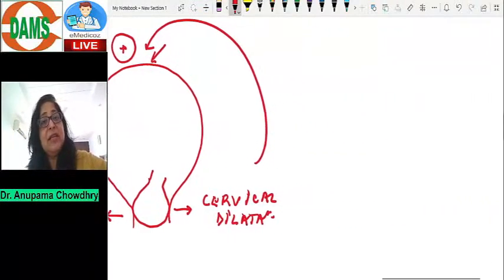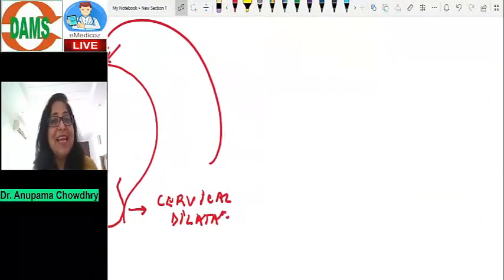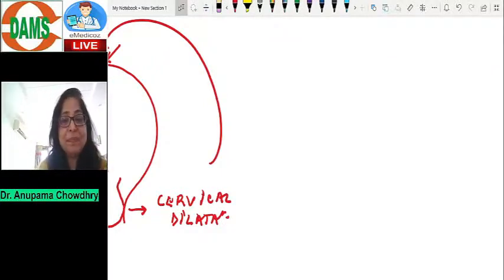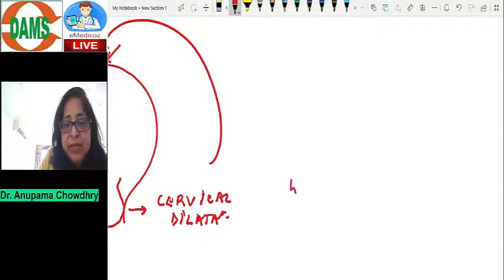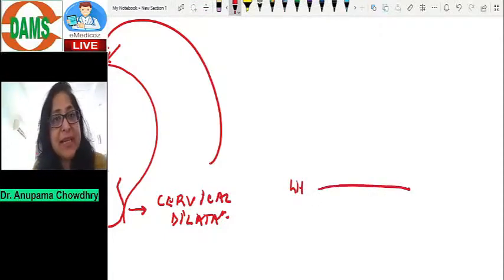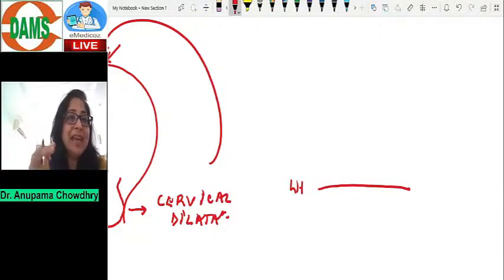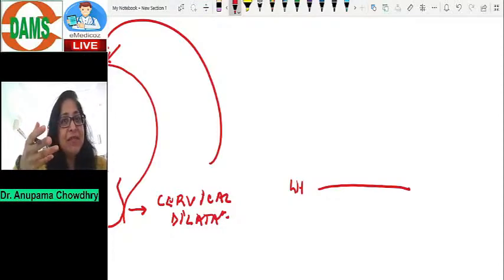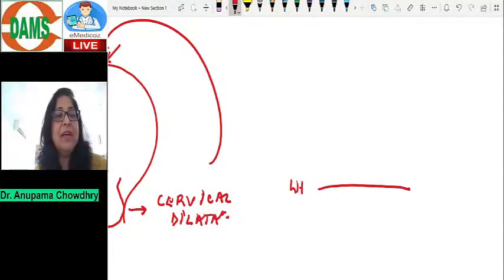Another very interesting example of positive feedback is the LH surge, which occurs just before ovulation. Now, luteinizing hormone levels are very low throughout the menstrual cycle, and that is because of negative feedback of estrogen on LH. As estrogen levels rise, they inhibit the secretion of LH.